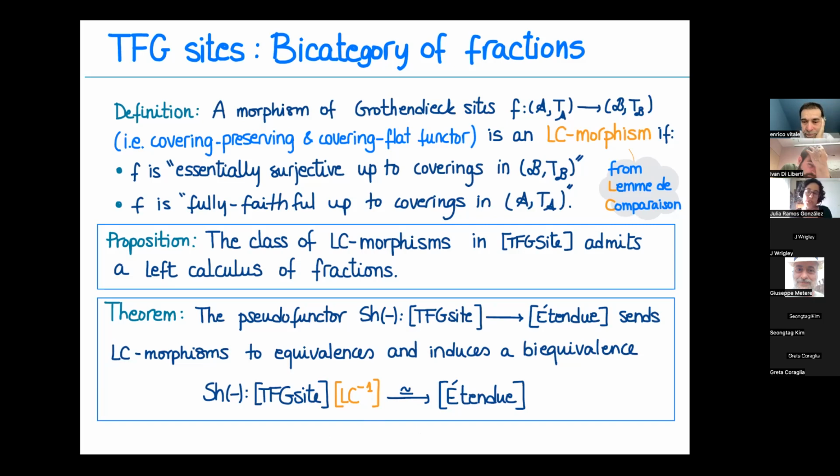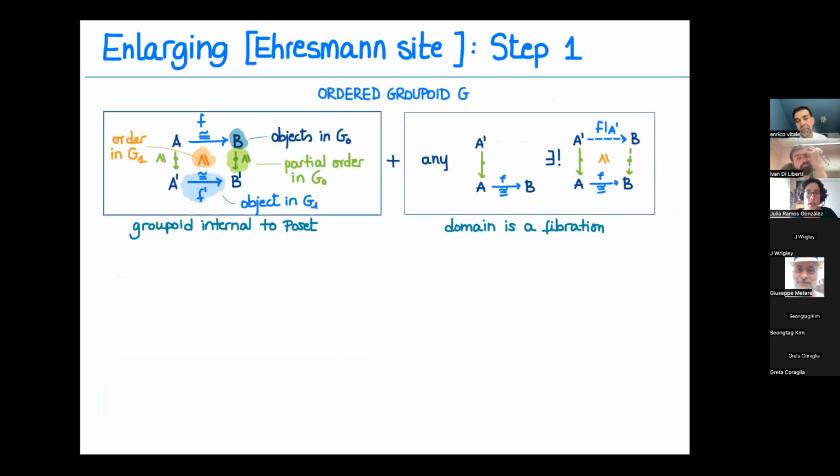But what happens on the other side of the story? Because if you remember, the relation was not that straightforward between the two. At the level of functors, it was not even an equivalence. It became a biequivalence at the level of 2-functors between left cancellative and Ehresmann. So let's see what we can do on the other side of the story.